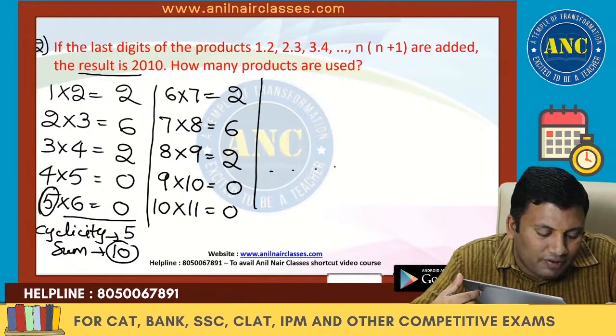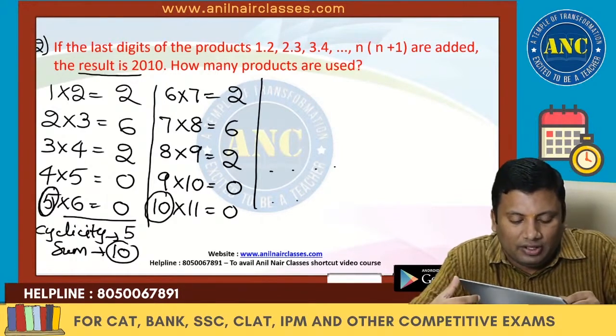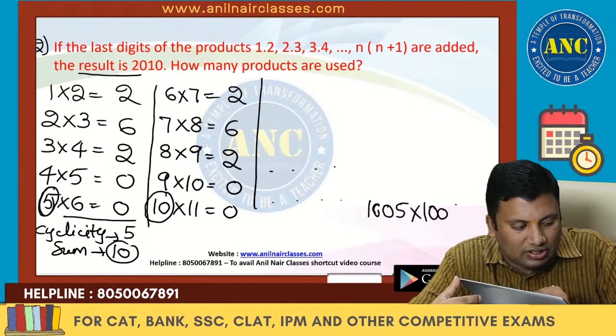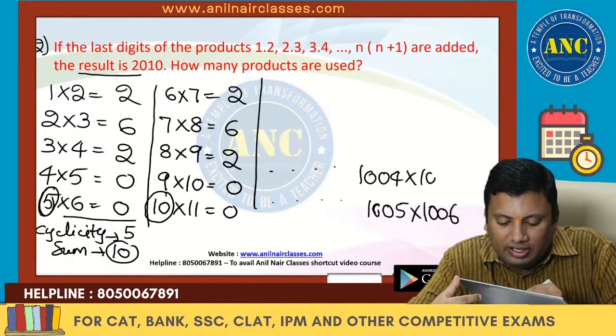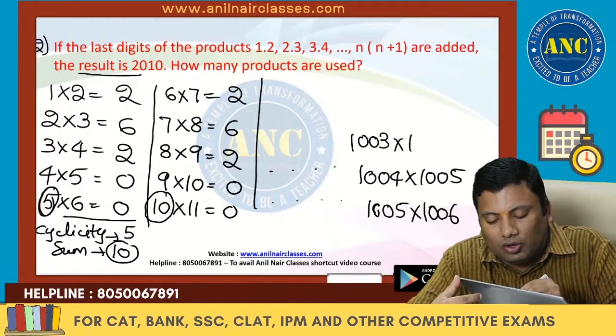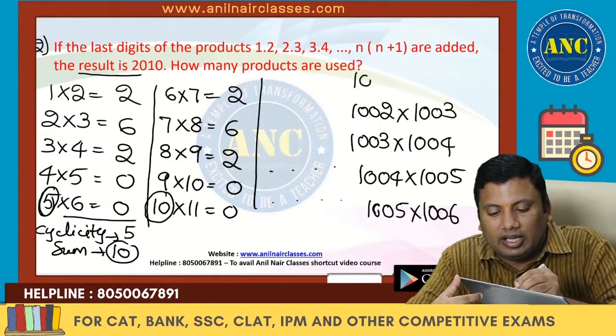The first group ends with 5 into 1, the second group is 5 into 2, and the 201st group is 1005 into 1006. Before that it is 1004 into 1005, then 1003 into 1004, then 1002 into 1003, then 1001 into 1002.